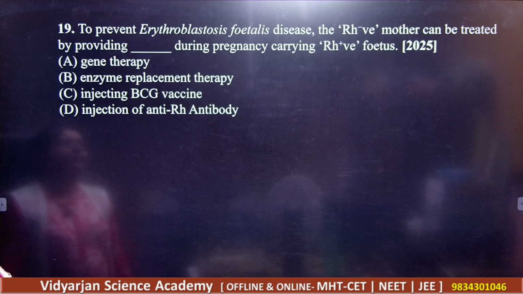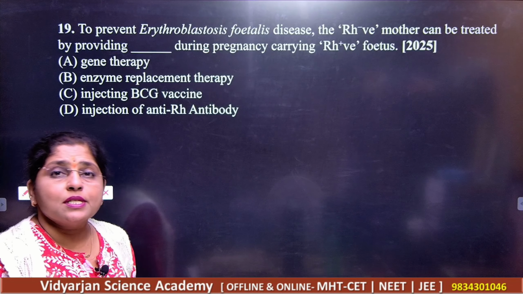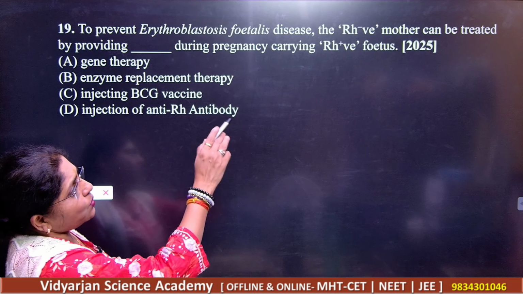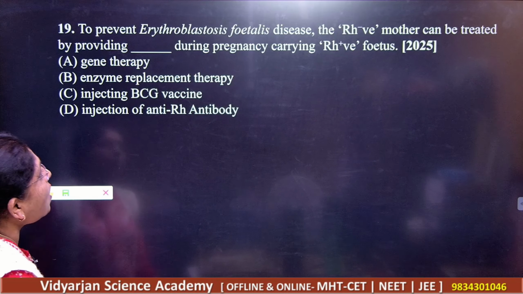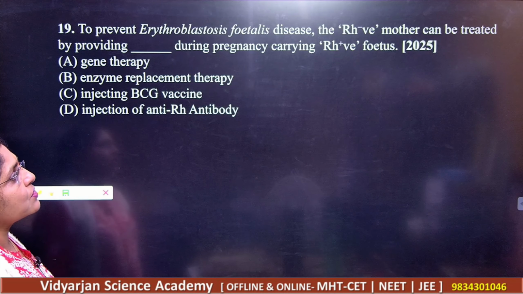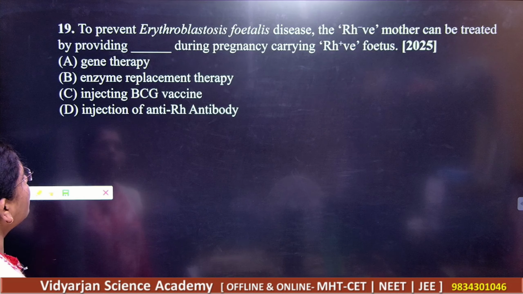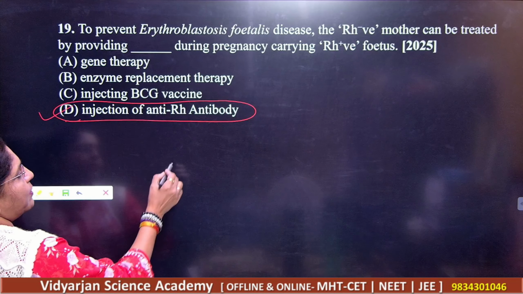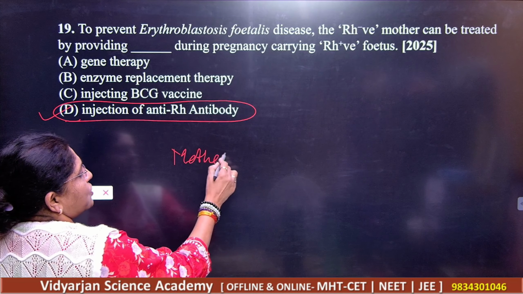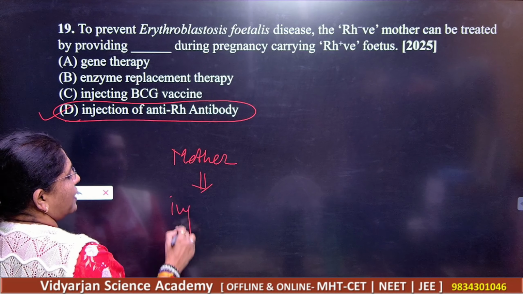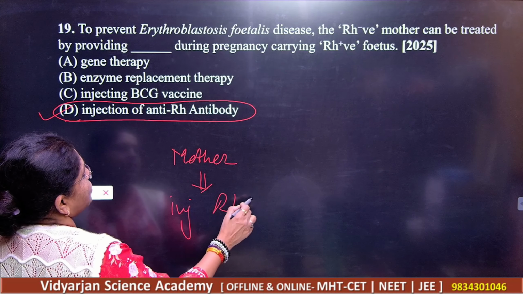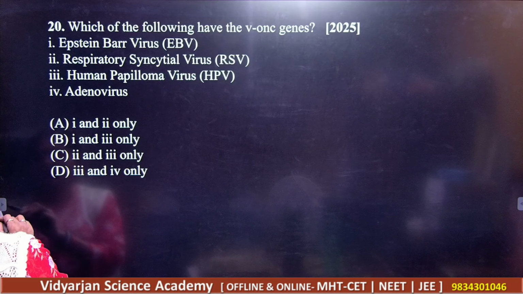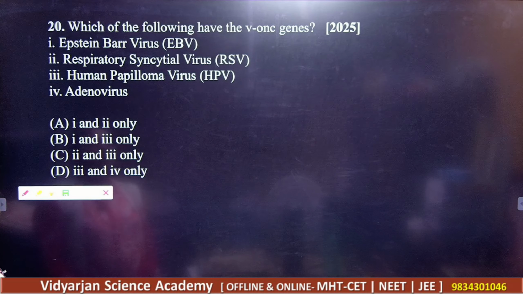Then question number 19. To prevent the erythroblastosis fetalis. Just now I explained to you the erythroblastosis fetalis, right? So an Rh negative mother can be treated with what during the pregnancy when she has got the Rh positive fetus? So of course she should have the injections of anti-Rh antibody. This mother should have the injections of anti-Rh antibody. Got it? So please note down this. D is the correct answer. Very, very simple.